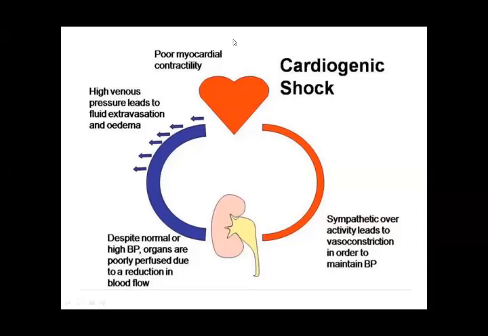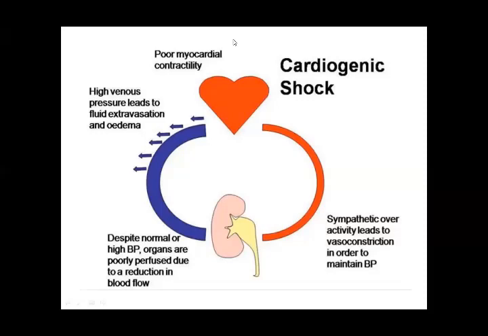So when there is high venous pressure, as in cases of hypertension, it leads to fluid extravasation, to pouring out of the fluid outside the vessels.